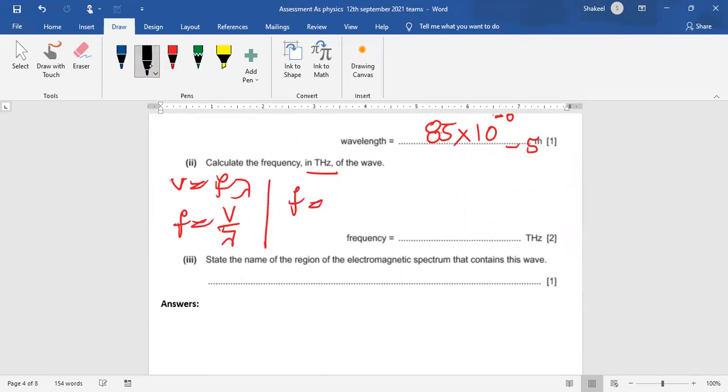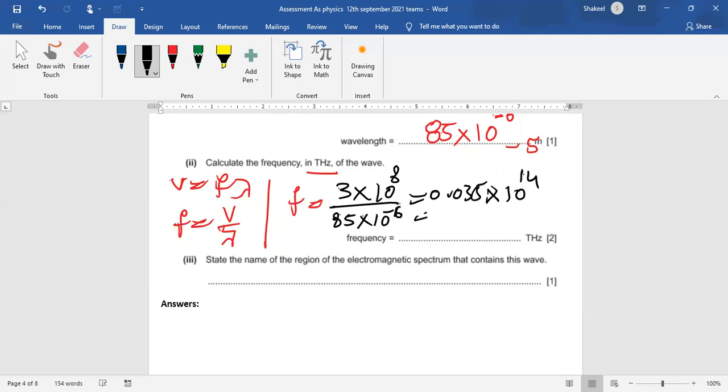So an estimation is used over here, which is the speed of electromagnetic radiation, that is 3 into 10 power 8, divided by the value 85 into 10 power minus 10, right? So you will solve it to get the answer, right? And the answer is 0.035 into 10 power 18. Oh, sorry, it's not minus 10. It's actually minus 6. Okay, when it is minus 6, it will be 14.